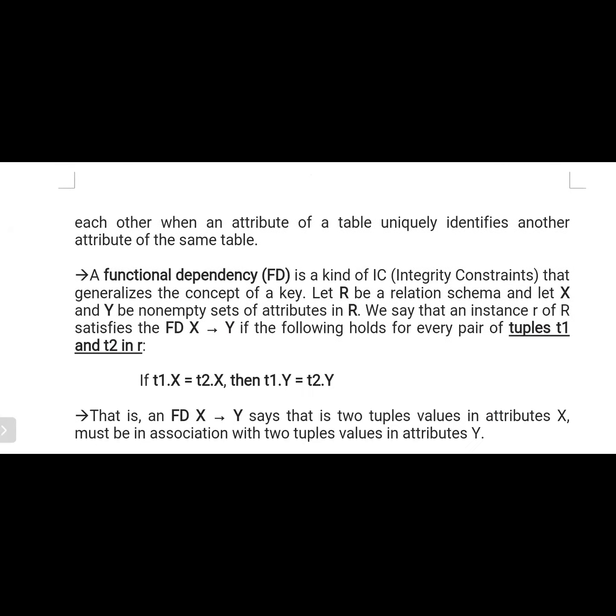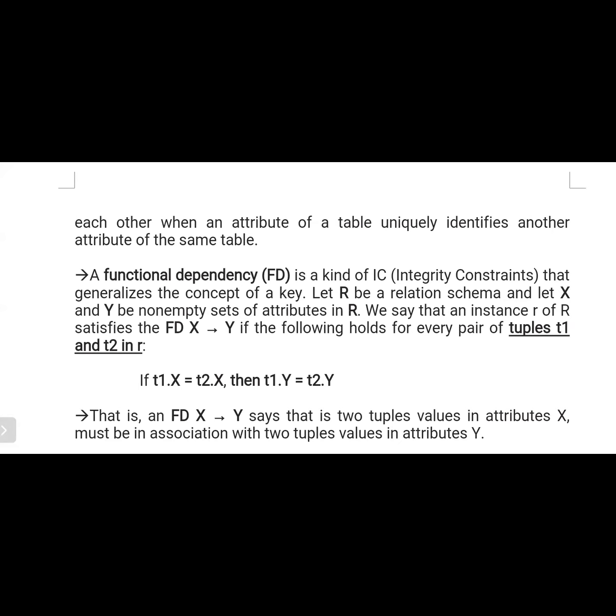So that means that type of relation will be referred to as a functional dependency. Okay, please try to observe here. Functional dependency is a kind of integrity constraint that generalizes the concept of a key. Let R be a relation. So here the table name is R, and let X and Y be non-empty sets of attributes in R. So X and Y are the columns. R is the table name, X and Y are the column names.